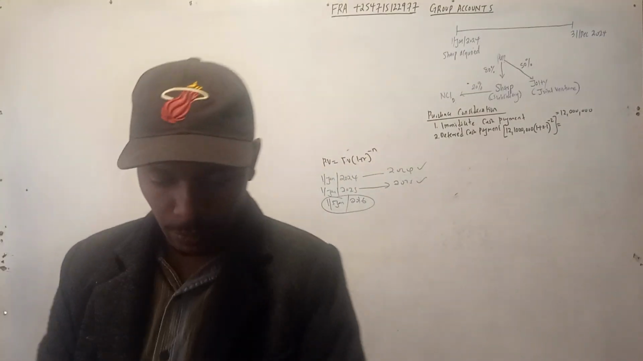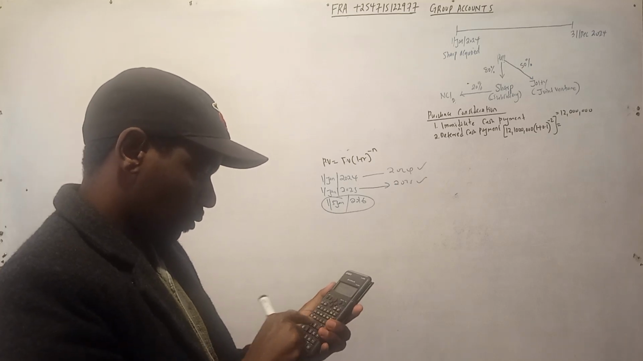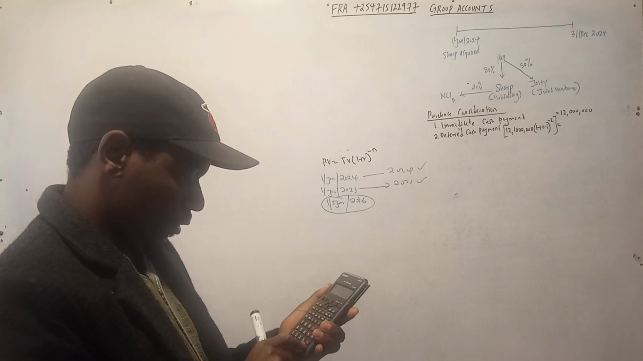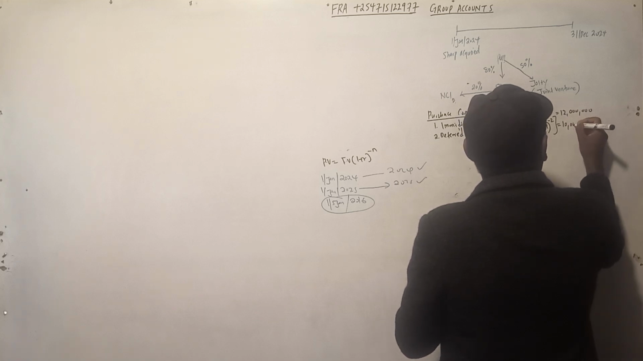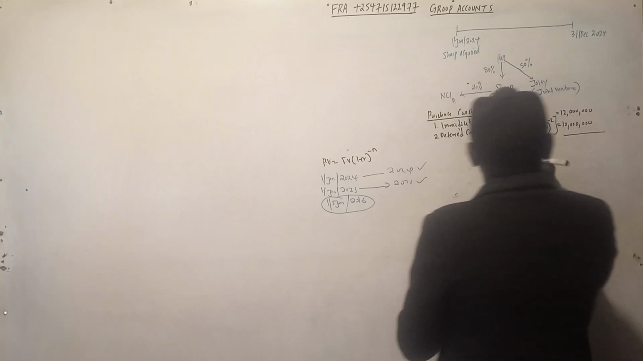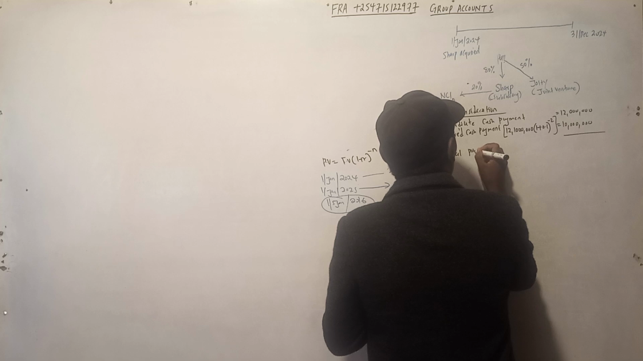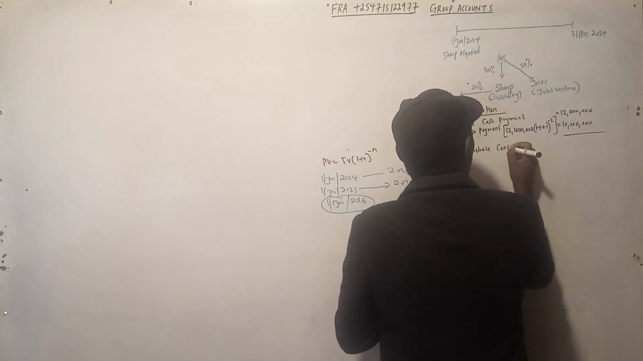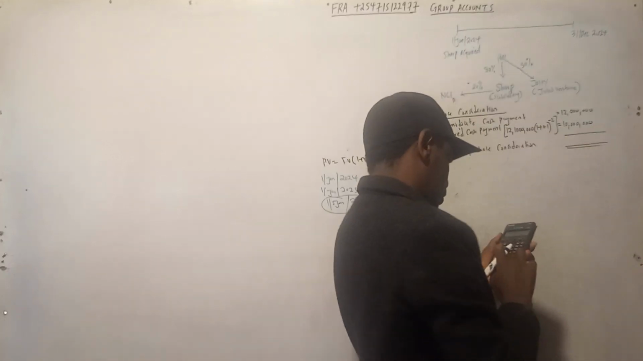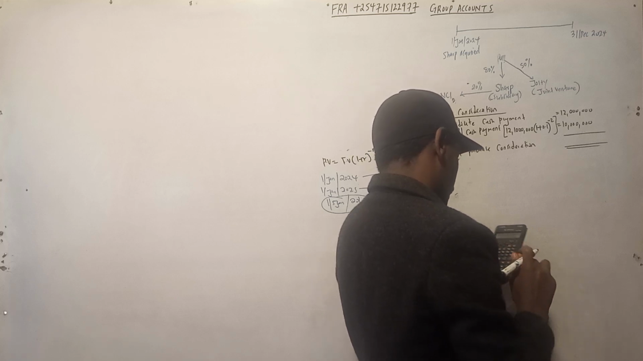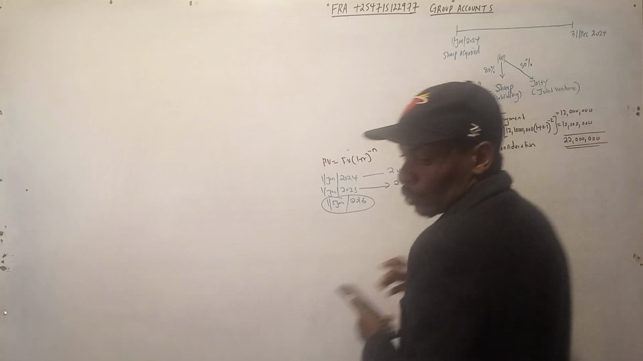So let's do that working. Pick your calculator. So we say 12,100 times (1 plus 0.1) raised to minus 2. That is equal to 10 million. Then we add to get the total purchase consideration: plus 12 million, that is 22 million. So this is the total cash consideration.